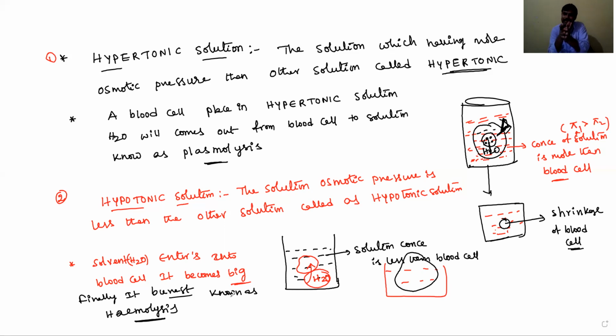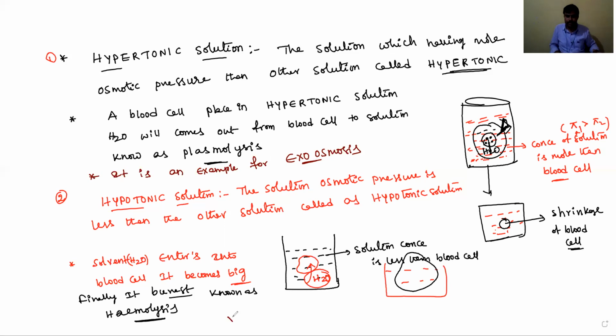Size is decreasing and water molecules are coming outside. That's why hypertonic solution is also known as exoosmosis. It is an example for exoosmosis. Exoosmosis means the solvent flows outside from the blood cell. That's why it is called exoosmosis. If it enters, then it is called endoosmosis.